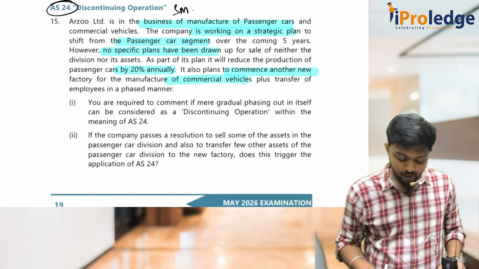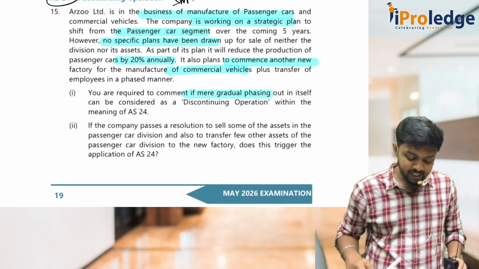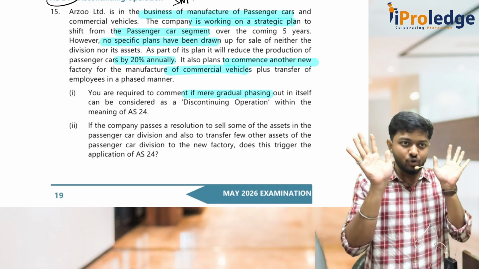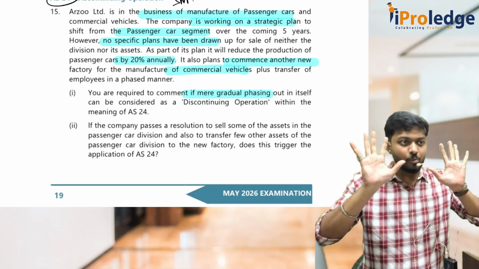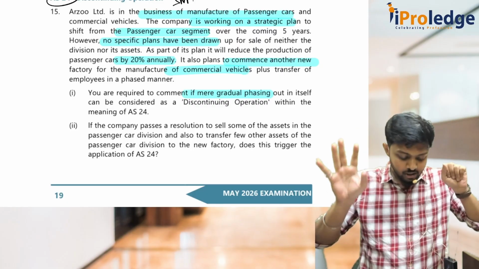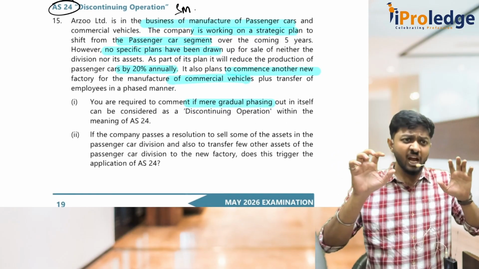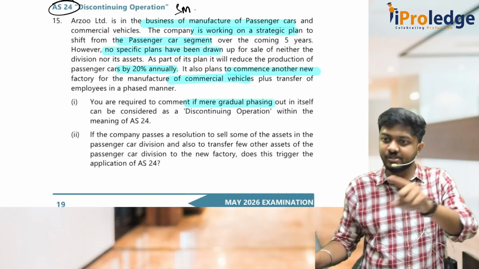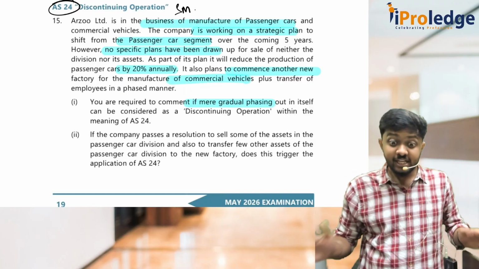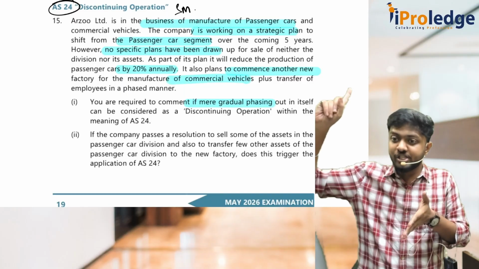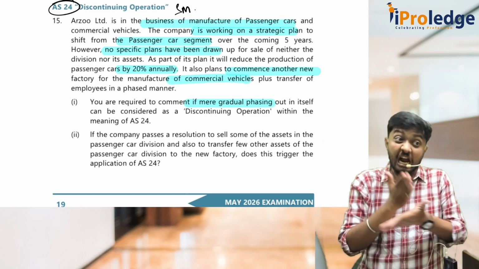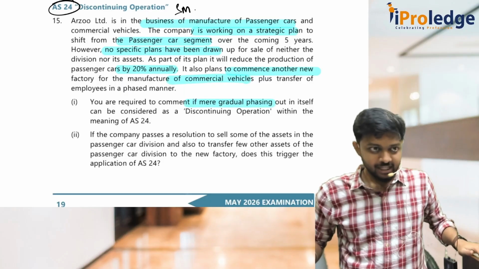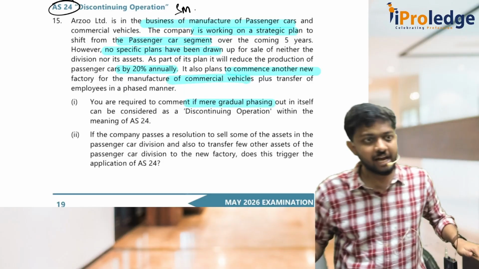So what are we supposed to do? You are required to comment if mere gradual phasing out in itself can be considered as discontinuing operation. So you understood the question now. They have two products: one is commercial vehicles and one more is passenger cars. If you discontinue an operation, then the discontinuing operations standard will be triggered. See, when they say discontinued, in AS 24 you should have stopped it completely. You should have sold, you should have a plan to sell all the assets. Then only discontinuing operations can be triggered.